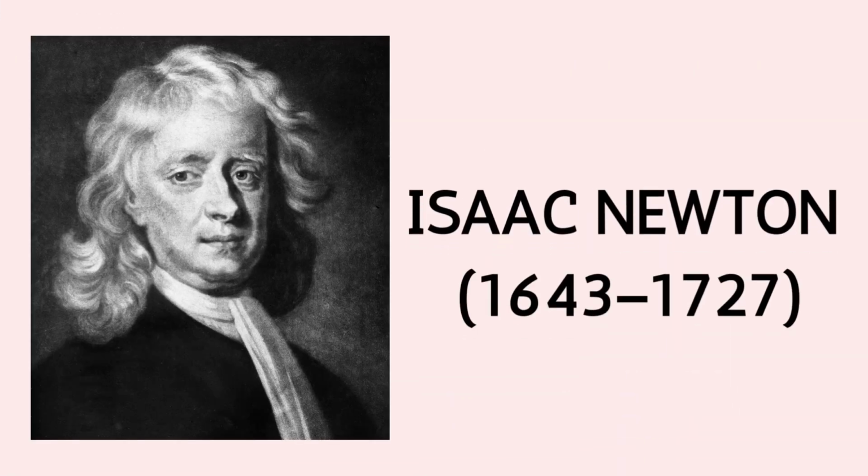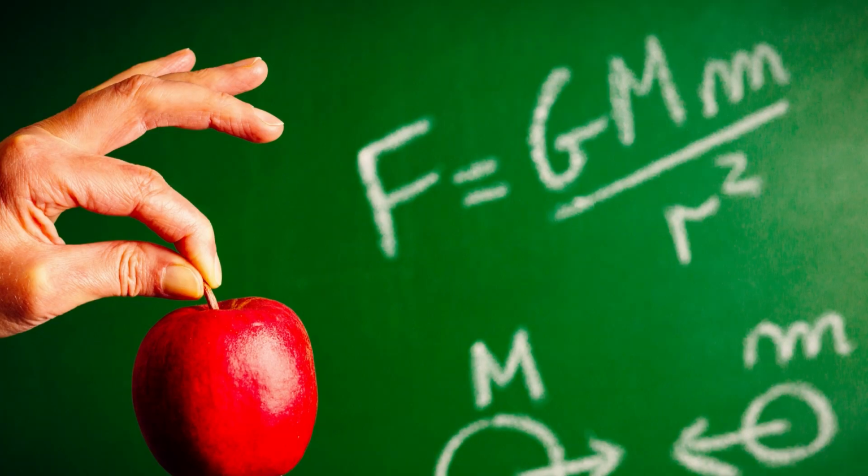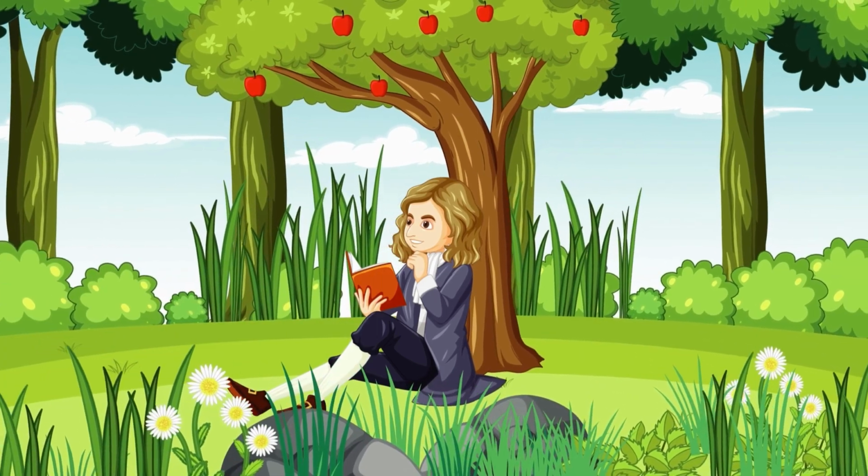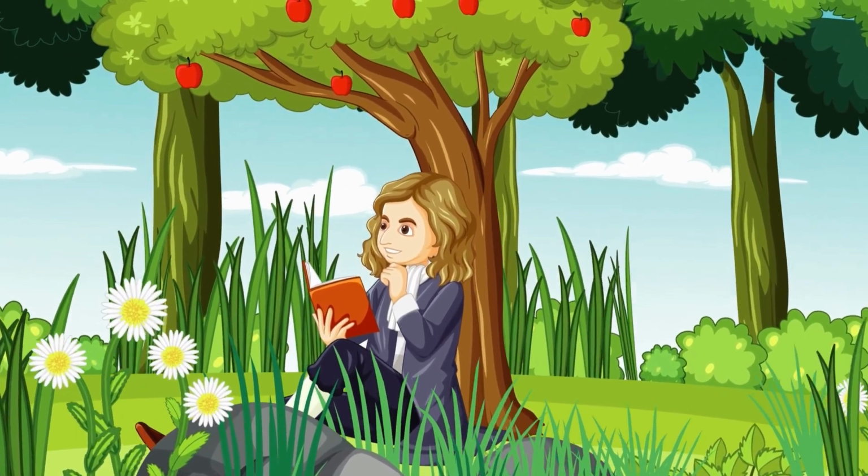Isaac Newton, 1643 to 1727, born on January 4, 1643, in Woolsthorpe, England. Formulated the laws of motion and universal gravitation, laying the foundation for classical physics. Developed calculus independently.